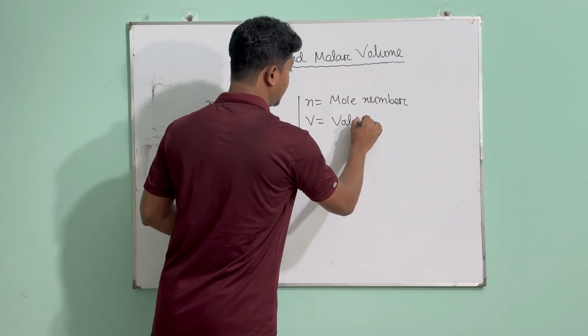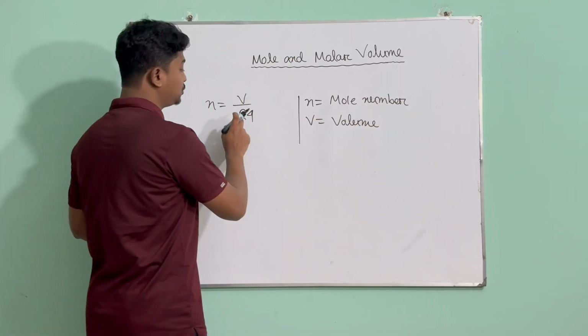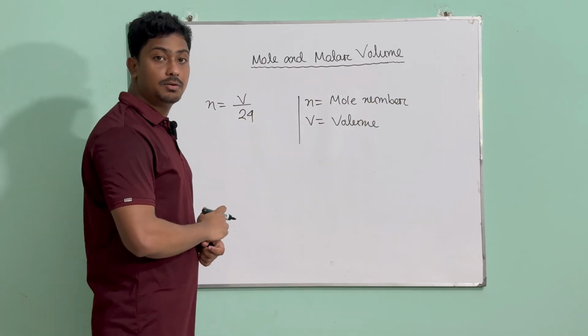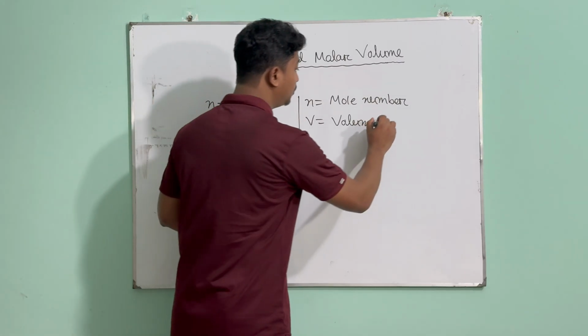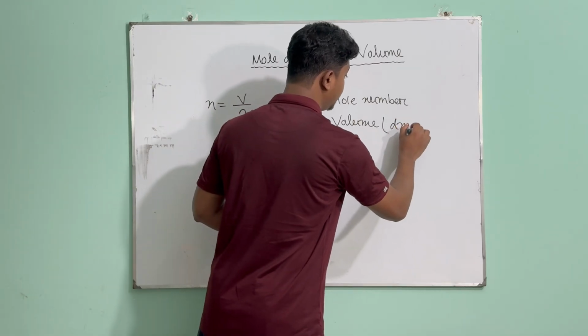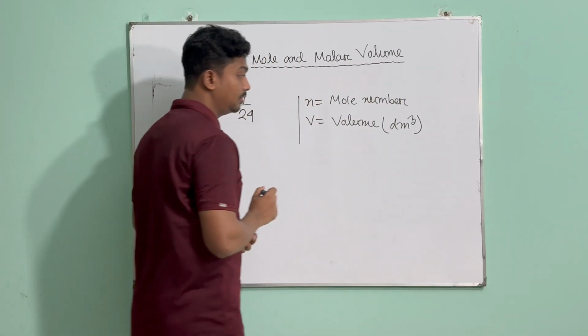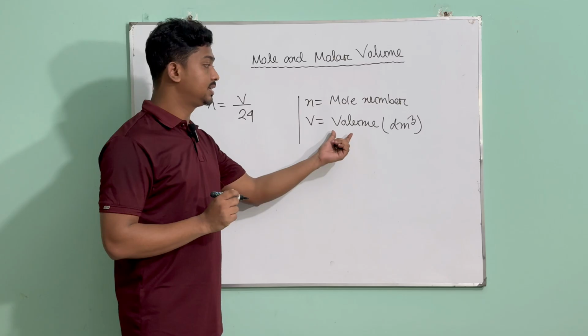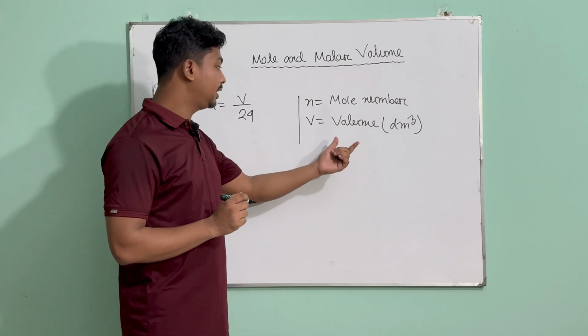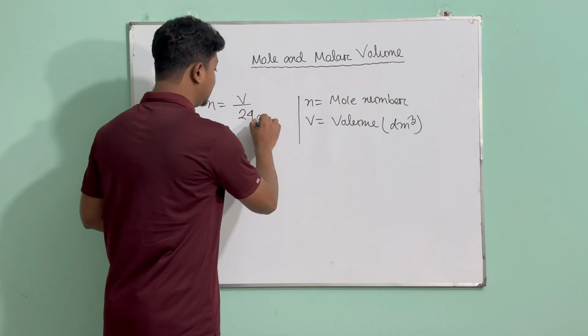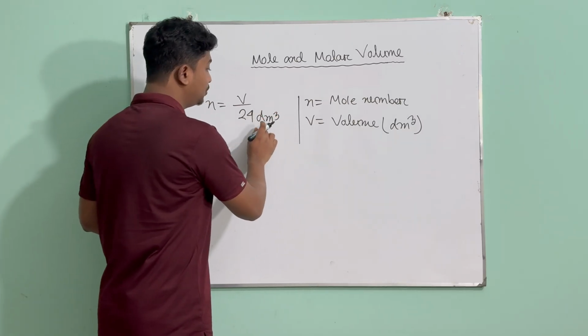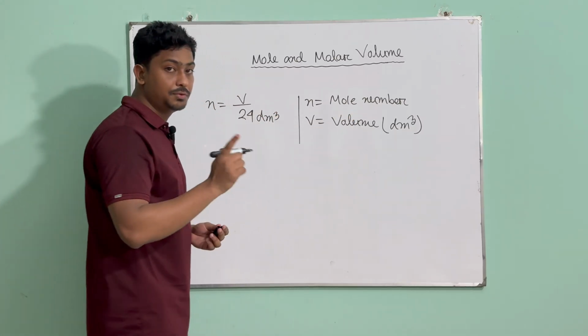V is the volume. Now remember, if you remember about the molar volume thing, 24 is dm cube, so the volume must also be in dm cube unit. Sometimes it is given in centimeter cube, and we have to convert it to dm cube, because this 24 is dm cube. As this is dm cube, we have to convert the volume to dm cube too.